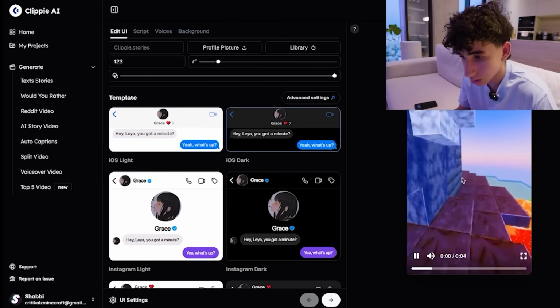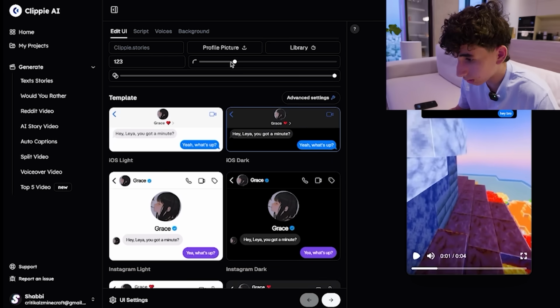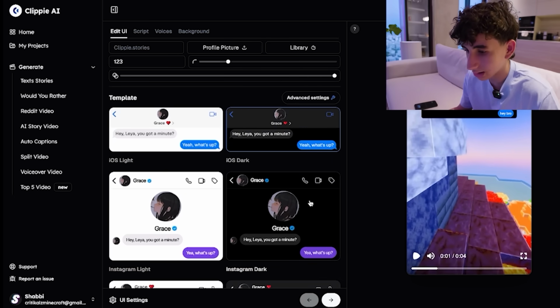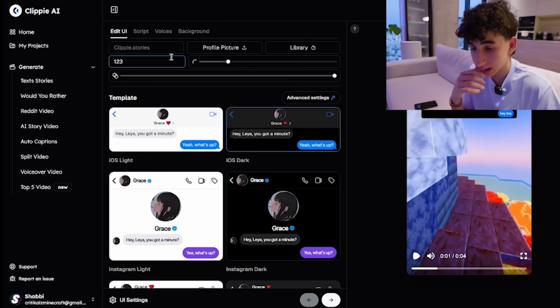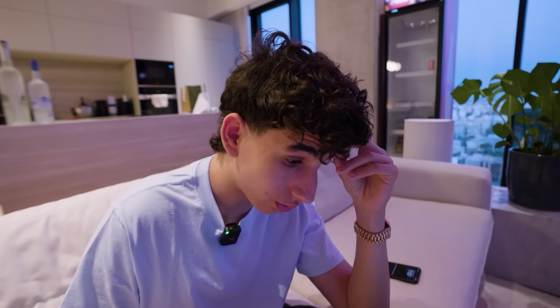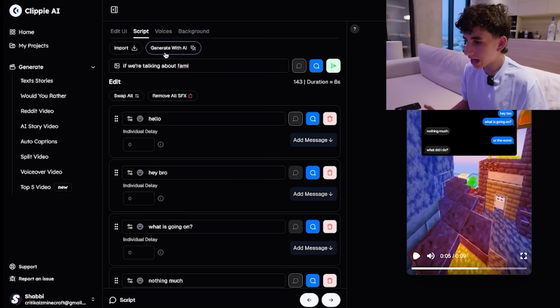Can't hear anything, which is not the best, but let's just choose this. I don't really know what any of this means. This is kind of confusing. Can you import a video though? That's what I'm trying to see, because I'm not really trying to write a whole story. Oh wait, there is an AI button.